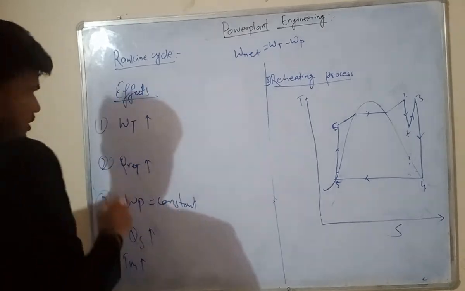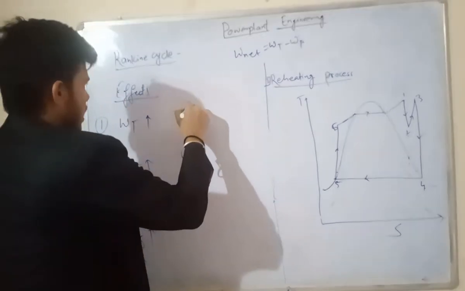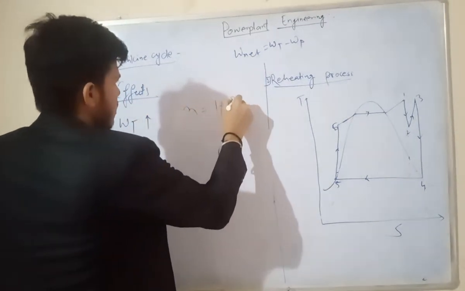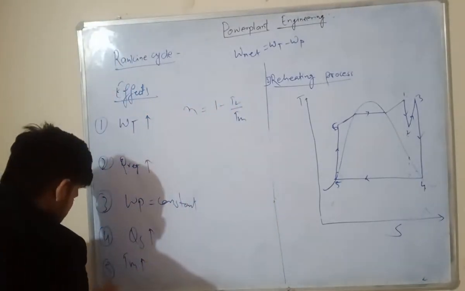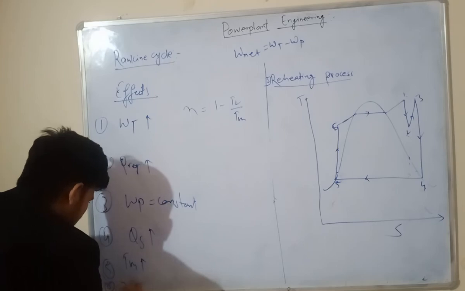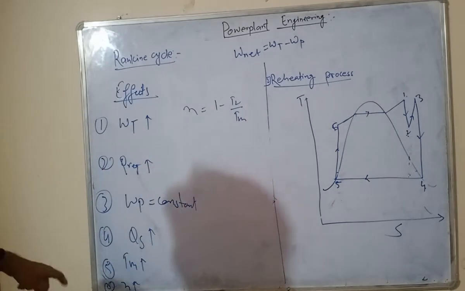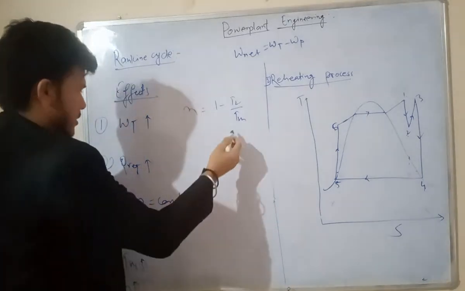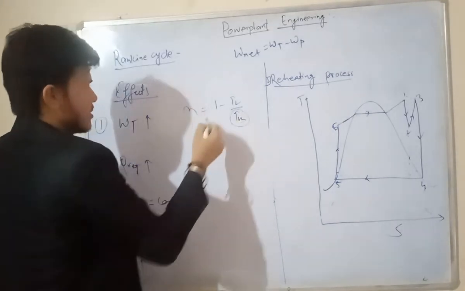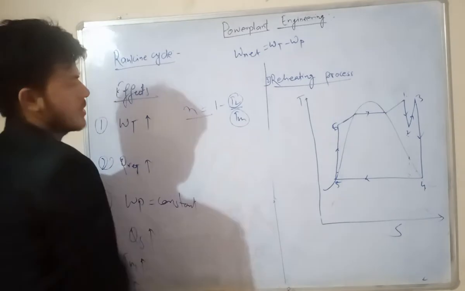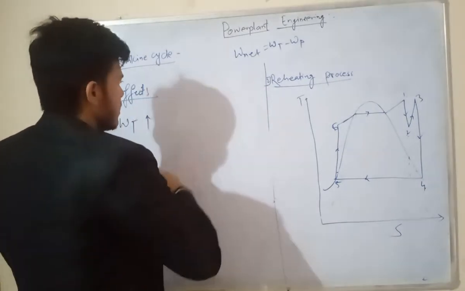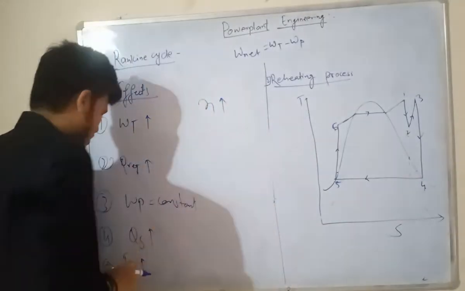Now as you know the efficiency is 1 minus TL by Tm. If the Tm increases, our efficiency also increases, right? This value will get less and we get efficiency at a maximum value. It means that our efficiency also increases, my dear.